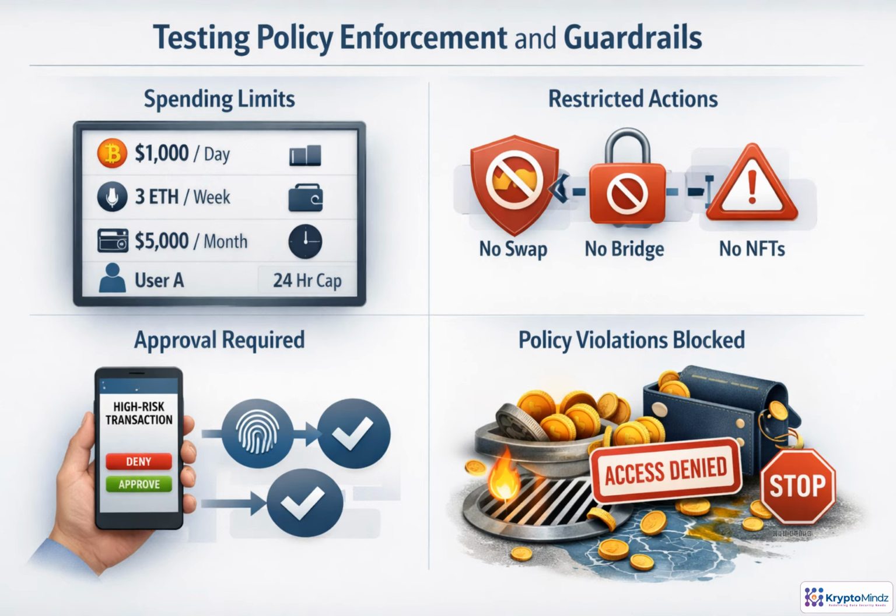Guardrail tests prove the agent respects boundaries before money can move. Check spending limits across tokens, chains, wallets, users, and time windows. Confirm restricted actions are blocked before transaction construction, not after signing. High-risk operations should require explicit approval, and sometimes more than one confirmation step. Also test refusal behavior for clearly prohibited requests, like draining a wallet or bypassing limits. Whenever possible, keep these tests deterministic and independent of the language model, so policy enforcement is reliable and repeatable.